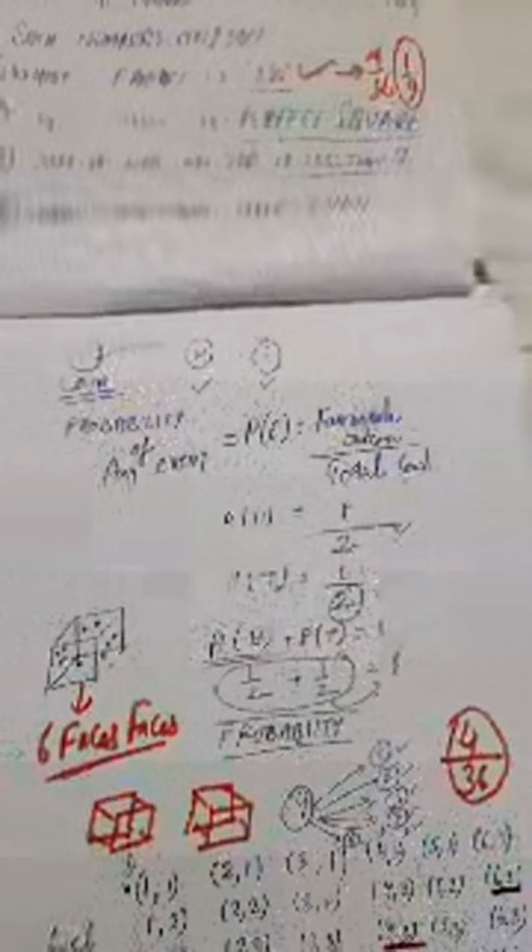Now let us solve another question. So 4 by 36, we will write it over here. 4 by 36 is the probability of getting product as 12 on both the dice. We will simplify it, and it will come as 1 by 9. So 1 by 9 is 4 by 36, right?